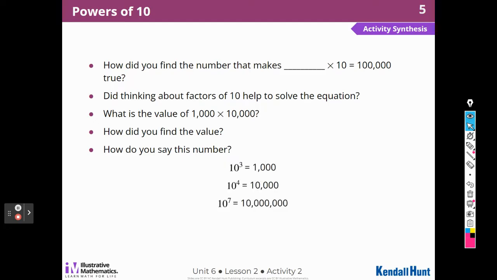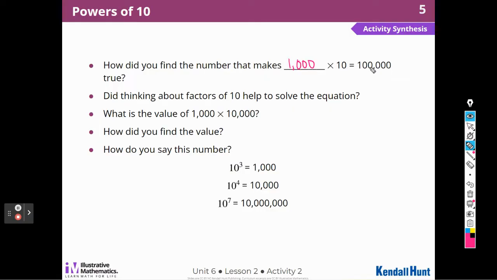How did you find the number that makes blank times 10 equal 100,000 true? Okay. Well, I started with 1,000 times 10, and that's 10,000, and I knew I needed another factor of 10. I also just thought about the zeros again, right? What times 10 would give me this many zeros? If I started with 1,000, that would be 3 zeros. Is that enough?